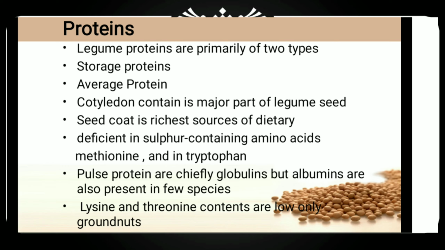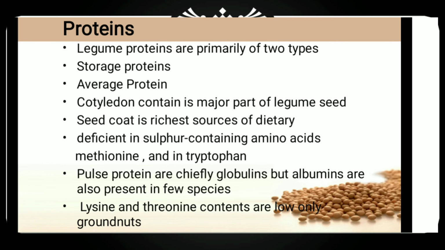Legume protein is rich in lysine, whereas cereal protein is deficient in lysine. Legume protein is deficient in methionine, while cereal protein is rich in methionine. So a balanced diet of cereals and legumes is recommended. Legume protein is deficient in sulfur-containing amino acids, methionine and tryptophan. Generally, legume proteins have wide variation in essential amino acid composition. For that reason, for a balanced diet, we use cereal and pulses, that is, dal and rice.